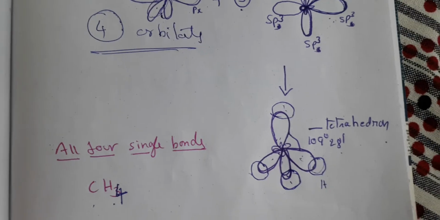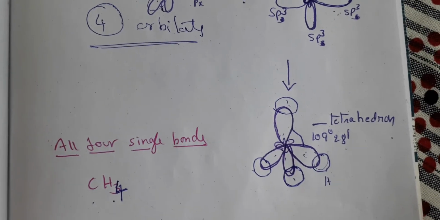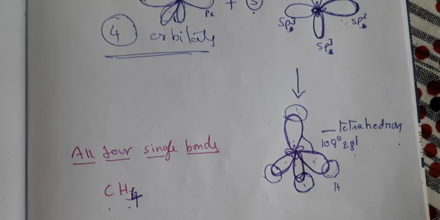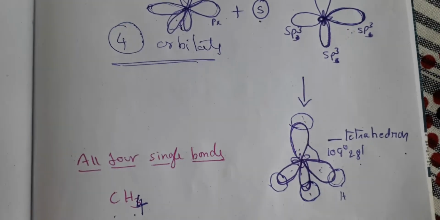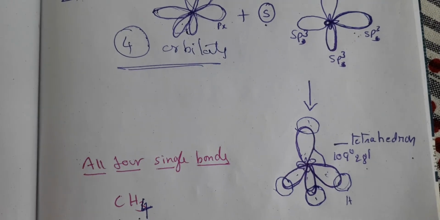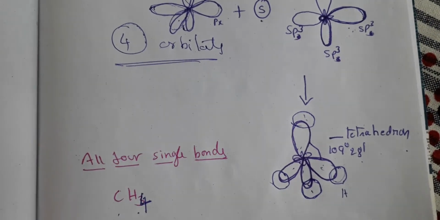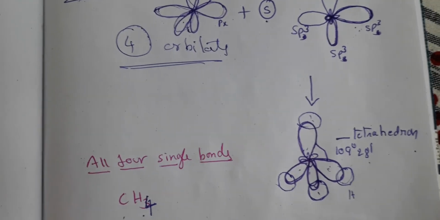So this is how we can explain sp3 hybridization. What is very important here is that sp3 hybridization means 3 p orbitals and 1 s orbital combined to give 4 sp3 orbitals.